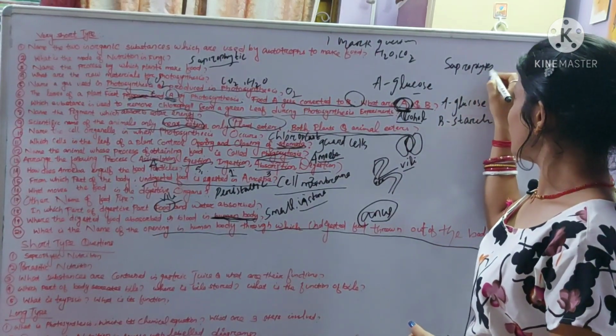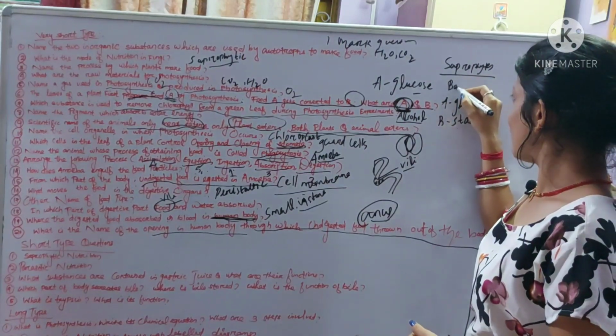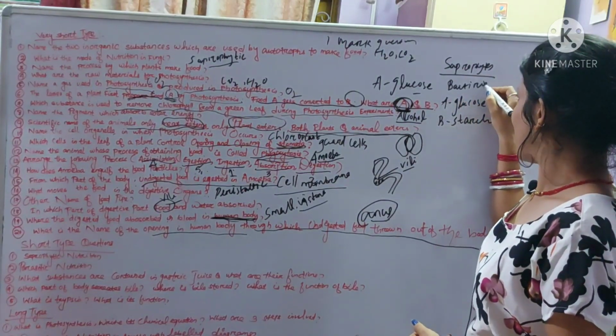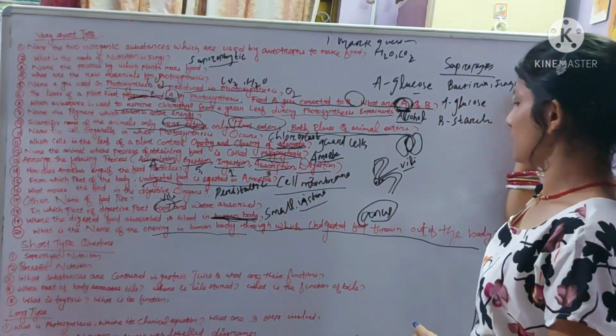So what are examples of saprophytes? Bacteria and fungi are examples of saprophytes.